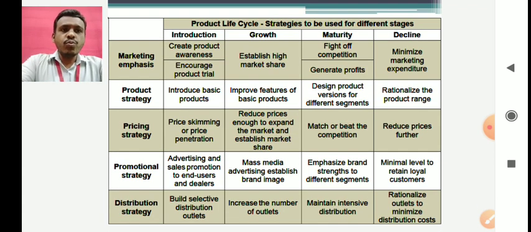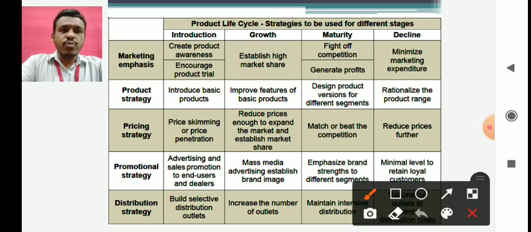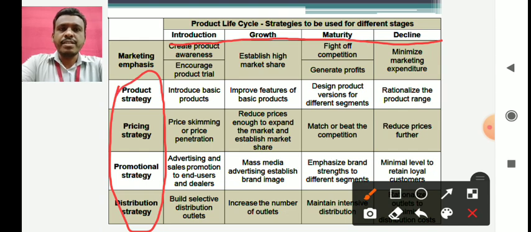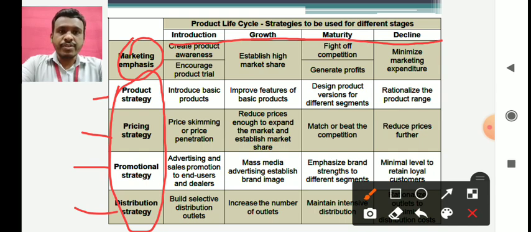When it comes to the introduction phase, we know that any product has four stages, that is introduction, growth, maturity, and decline. And this is your marketing mix, the four P's, that is product, price, promotion, and distribution. Distribution is nothing but place, the fourth P of the marketing mix. So this talks about the marketing emphasis, that is where your attention is going to be in your entire strategy or phase. So let us begin this discussion.